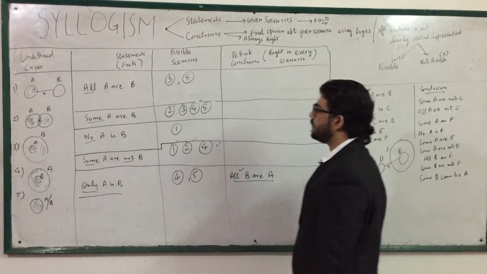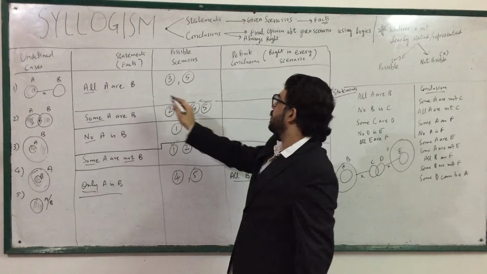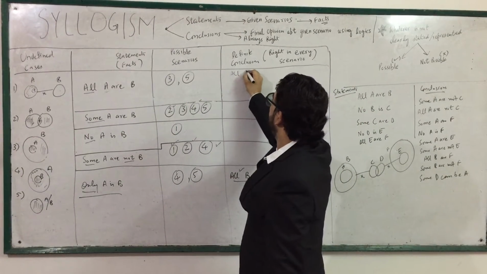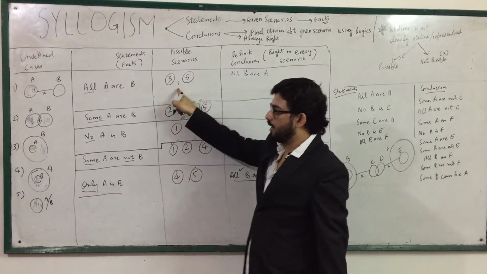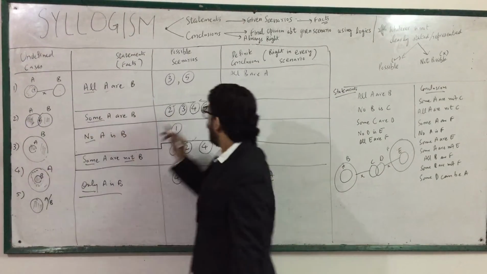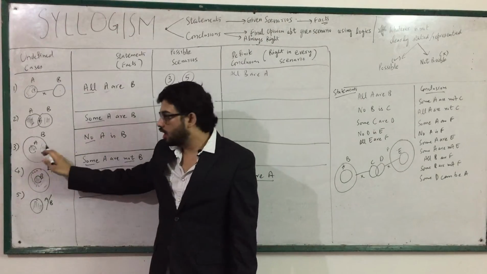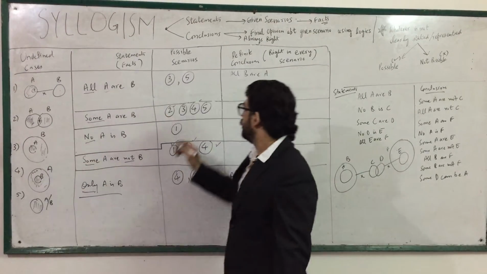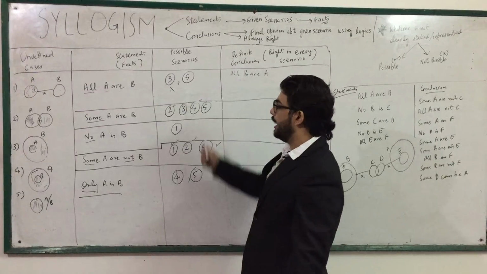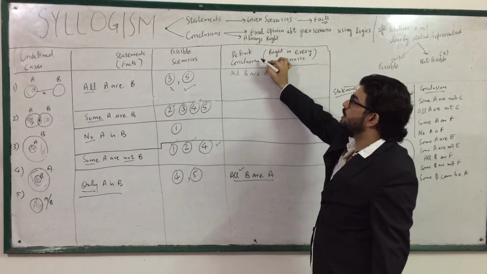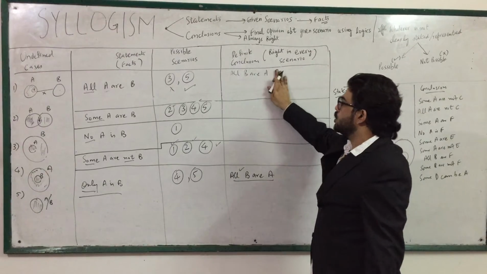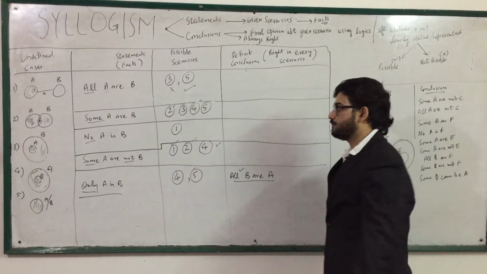Now suppose all A are B. If I write the conclusion all B are A, is that correct? Let's check. In 3, all B are A is not correct because we have some B extra also, so it is flopping here. In 5, all B are A is correct, yes, but definite conclusions are those conclusions which are right in every scenario, so all B are A will not come.